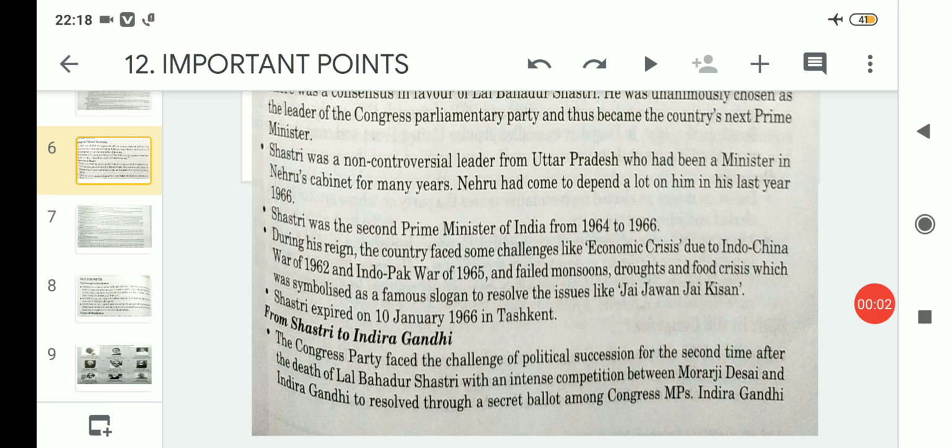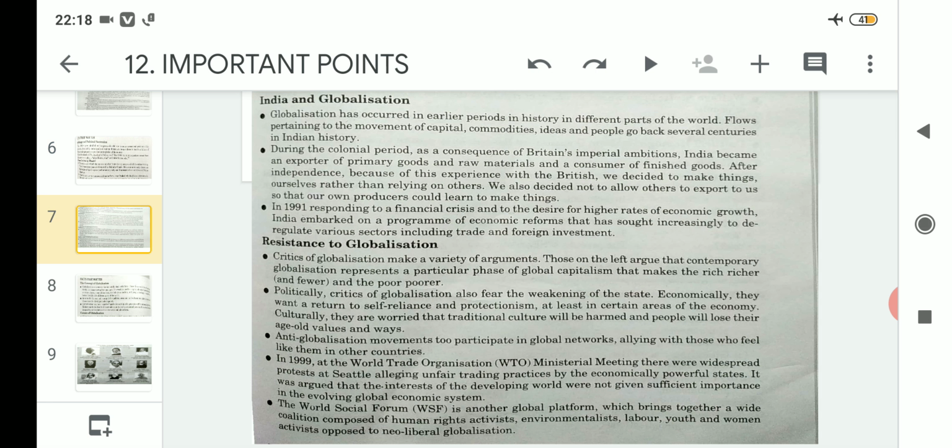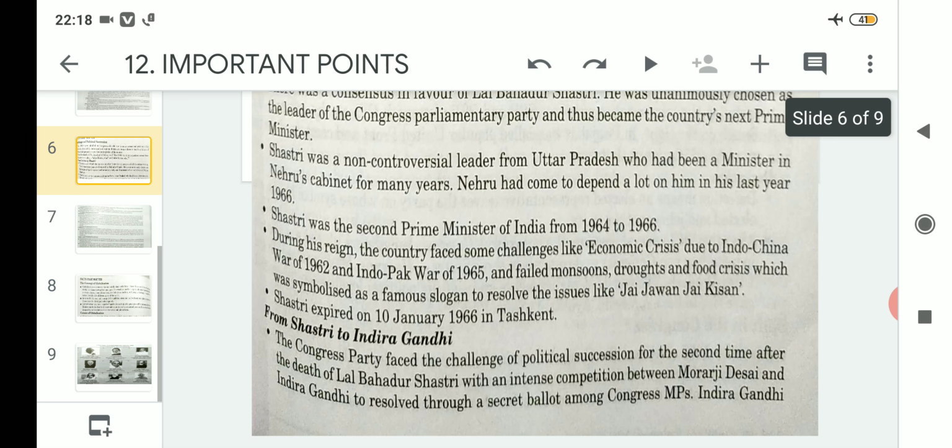Hello students, welcome to the Political Science class of class 12 arts, and today we will further proceed discussing the political scenario during the Congress system from the year 1947 onwards. In the previous class we studied and discussed the Congress system